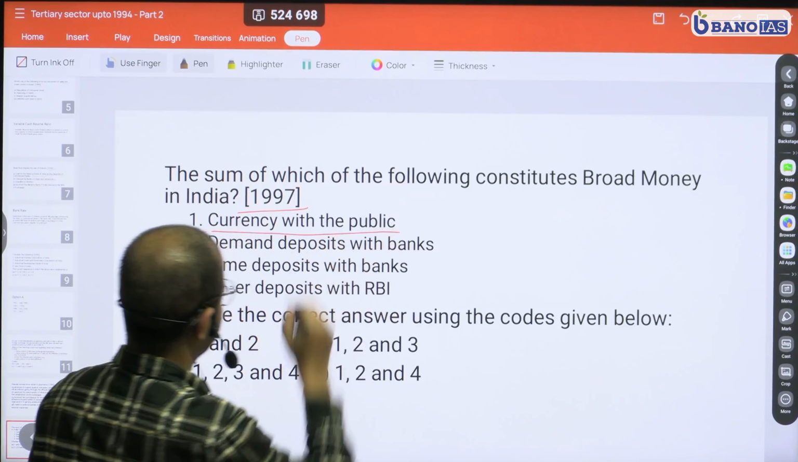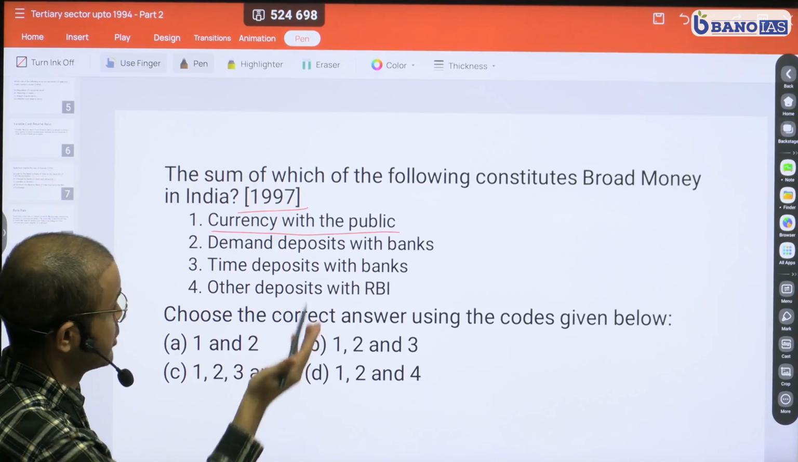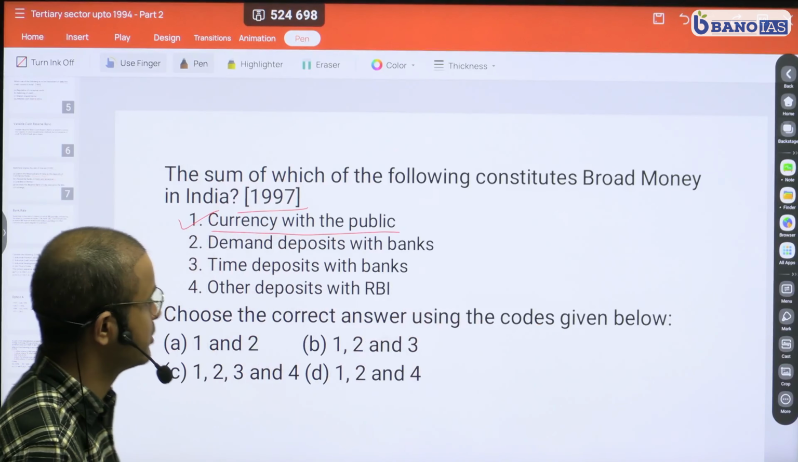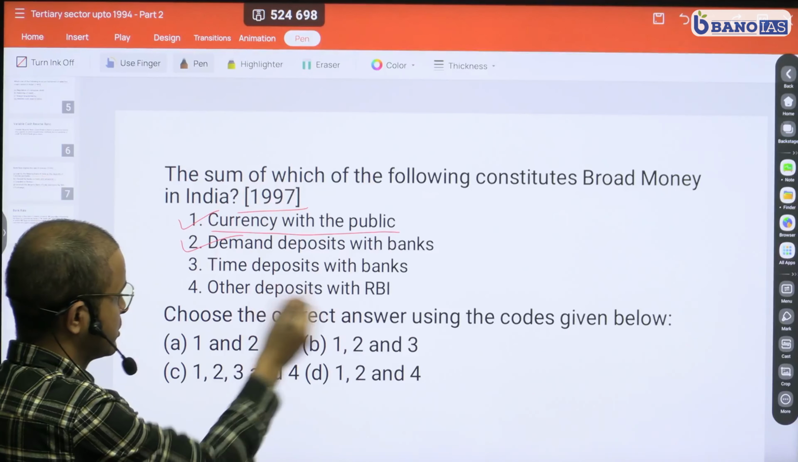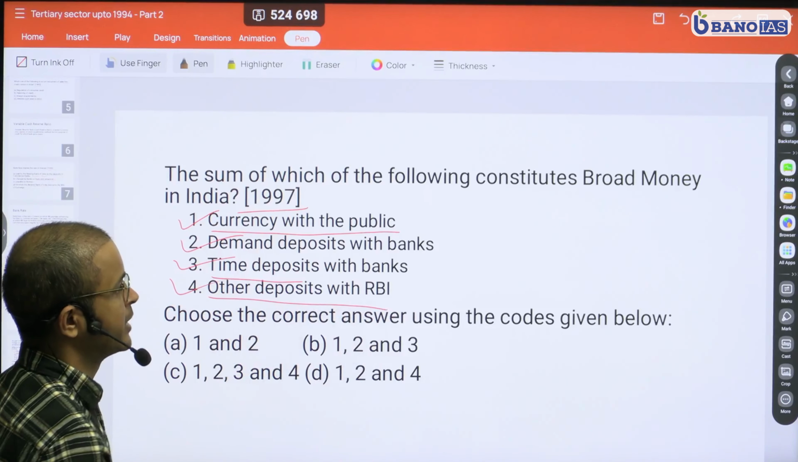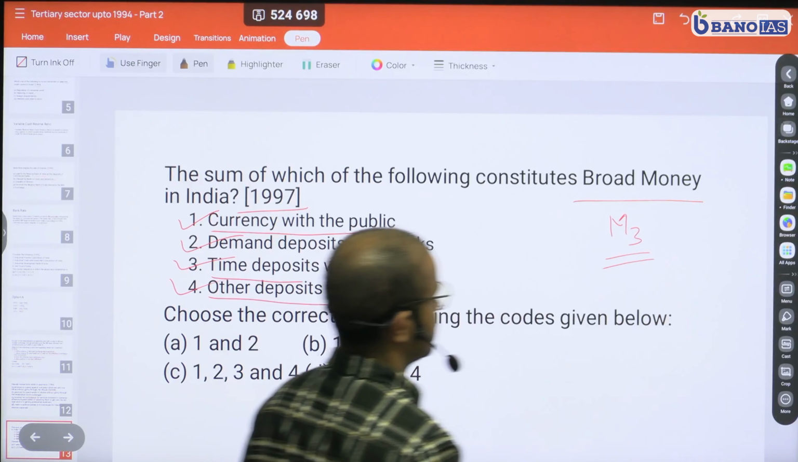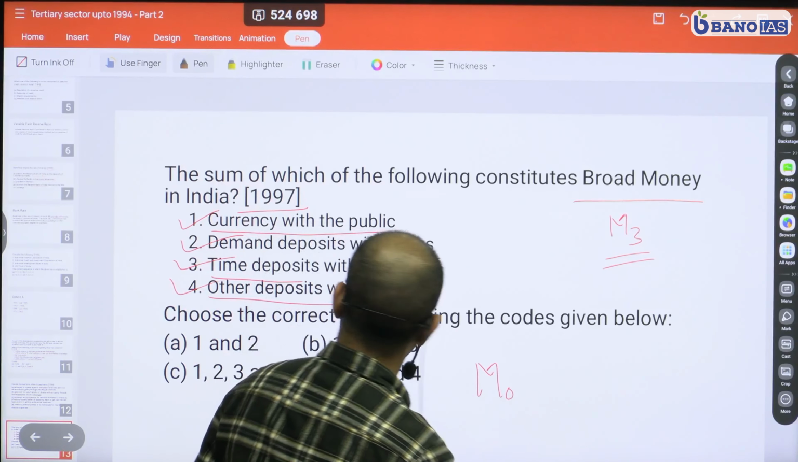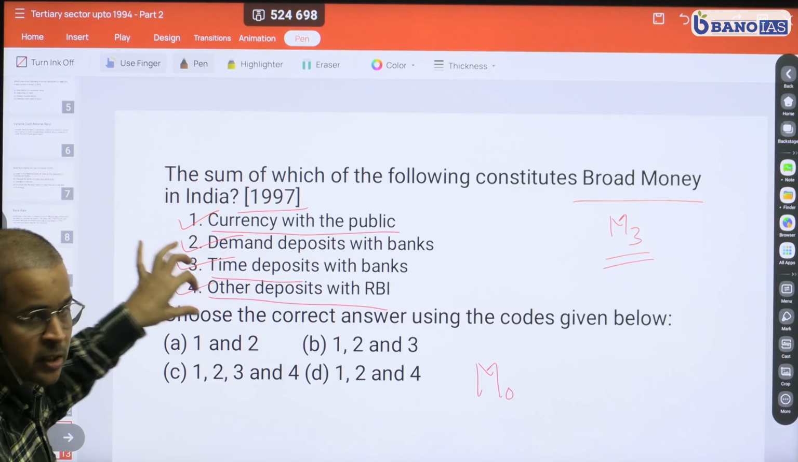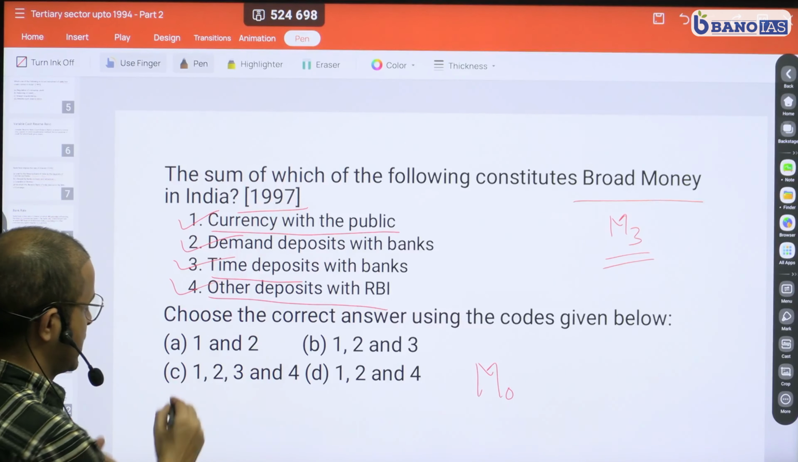Currency with public. Now, currency with public is also included in narrow money, and we are talking about broad money. So this is correct. Demand deposit with the banks are included in broad money. That is also correct. Time deposit with the banks are also included. And other deposit with RBI is also included in broad money. When you're talking about broad money, we are talking here about M3, as we call it, right? And if you talk about narrow money, that is called M0. So here, all four options, 1, 2, 3, 4, are actually included in broad money of India. Therefore, your correct option is C.